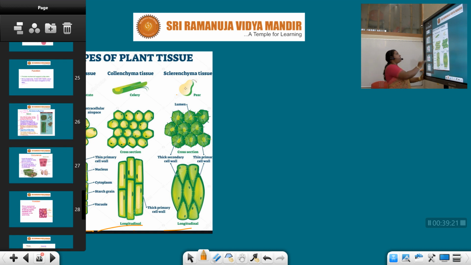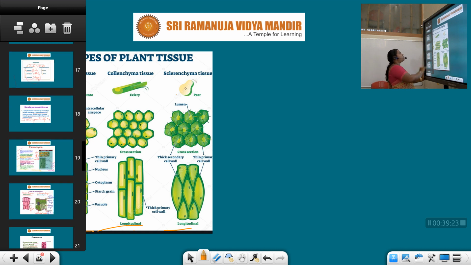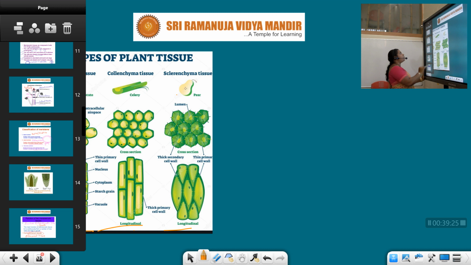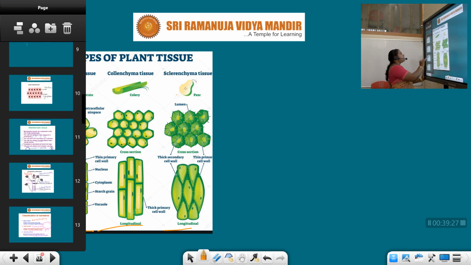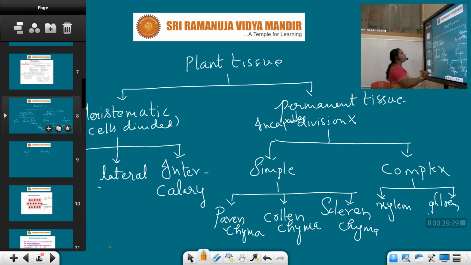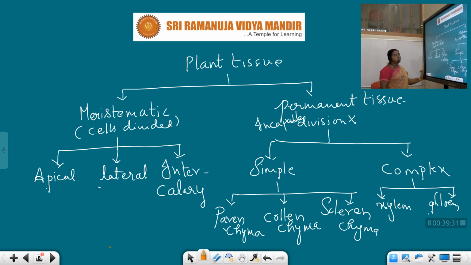In the meanwhile, students, you need to practice the mind map of these different tissues: the classification of the different tissues in the plant, on what basis they were classified, and what is the importance of each tissue. You should learn and practice this mind map minimum 2 or 3 times. Definitely you can get the whole lesson today itself. Okay, all?